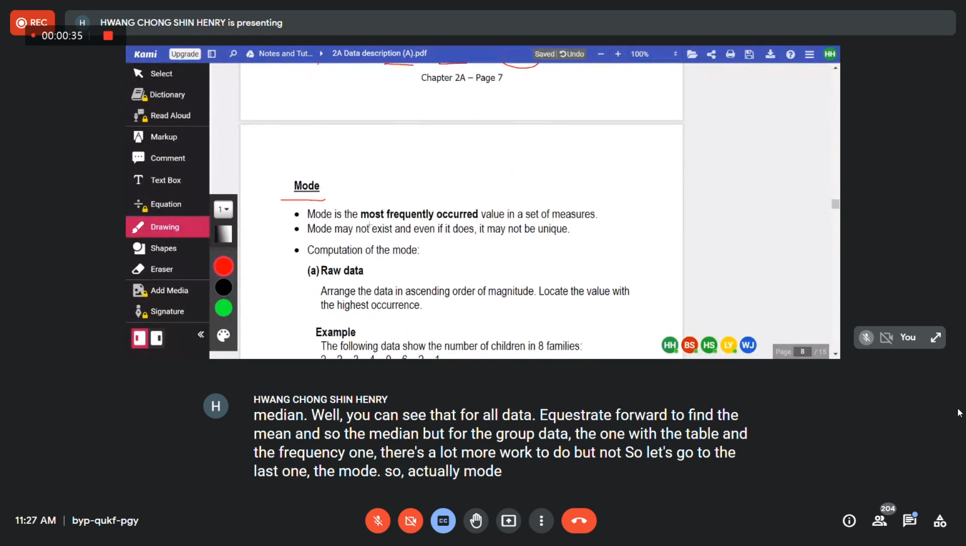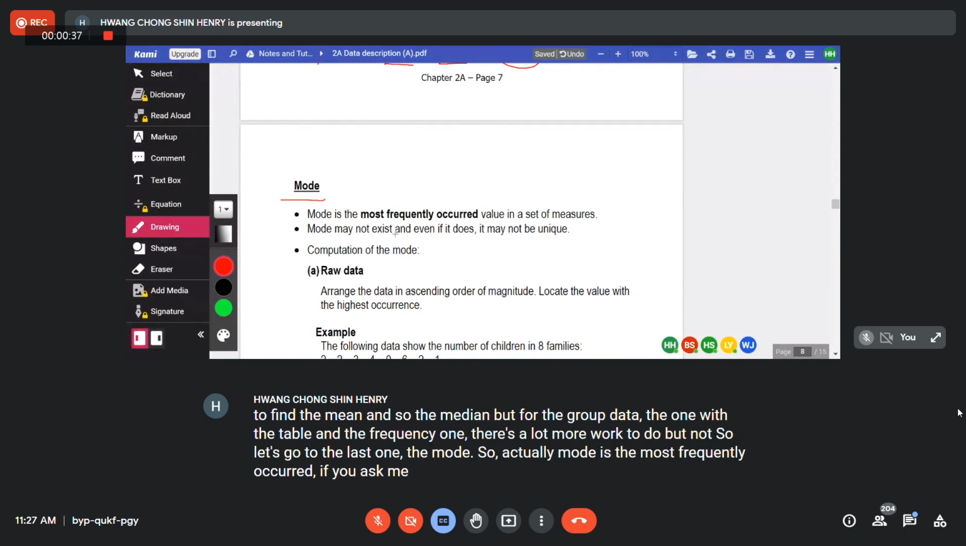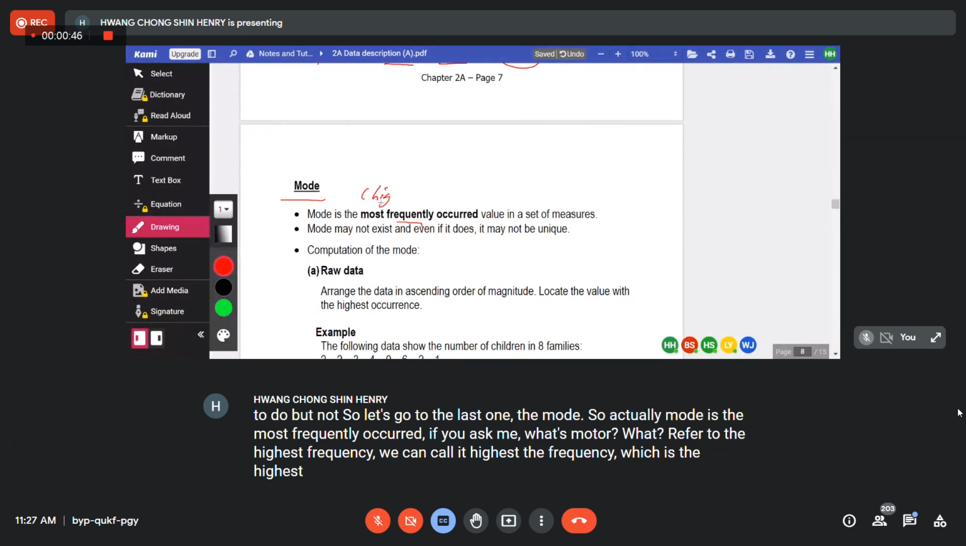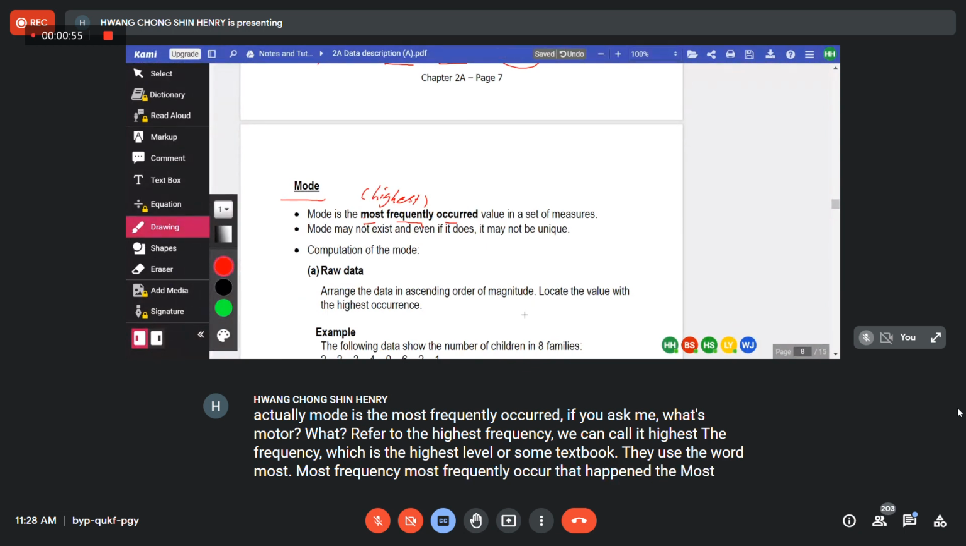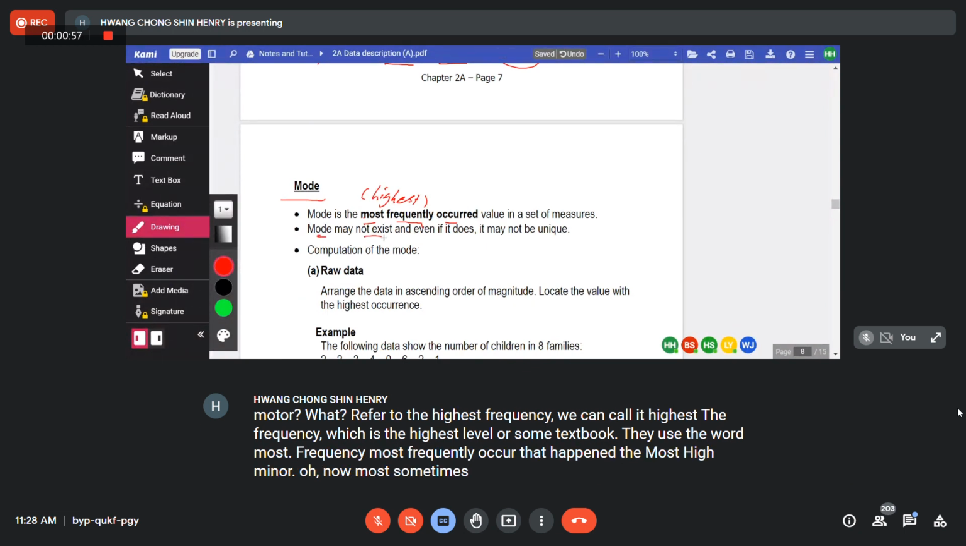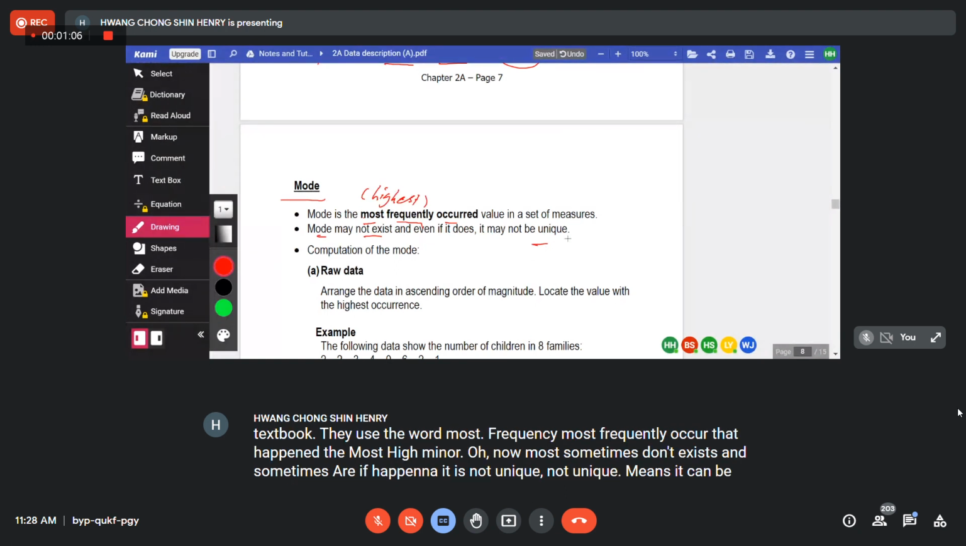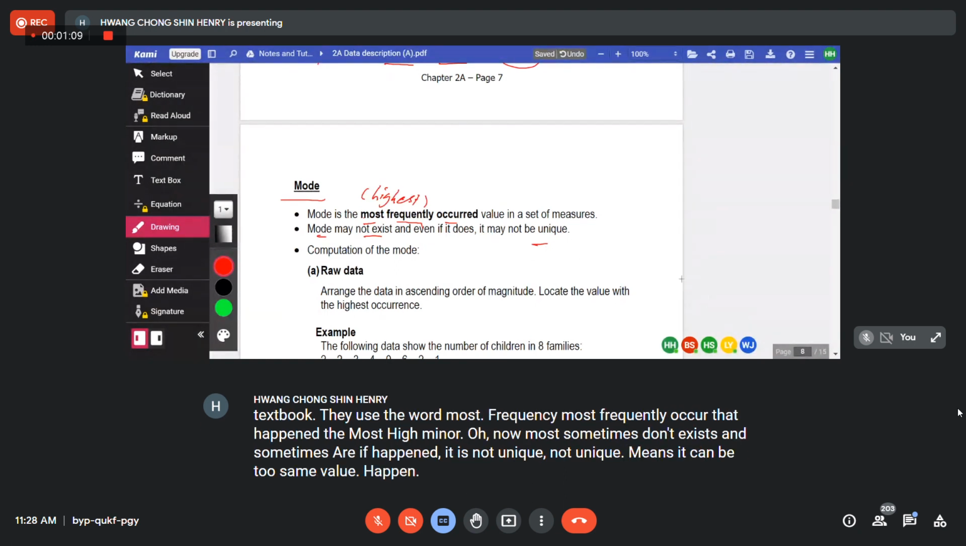So actually mode is the most frequently occurred. If you ask me what is mode, mode refers to the highest frequency. Some textbooks use the words most frequently occurred, that happens the most times. Now mode sometimes doesn't exist, and sometimes if it does, it is not unique. Not unique means two same values can happen at the same time and be recorded as the highest. So we call it bimodal and so on.